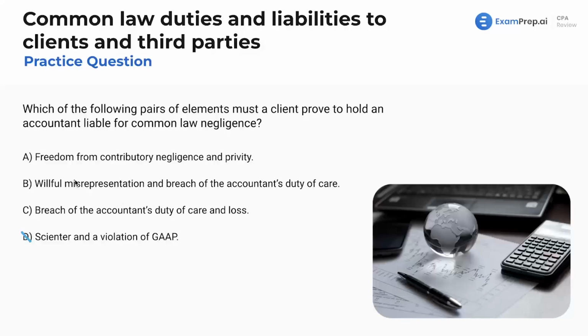So which of these looks like that may be the case as we're reading through them here? Freedom from contributory negligence and privity. No, didn't really sound like what we're looking for. What about willful misrepresentation and breach of the accountant's duty of care? Okay. And then breach of an accountant's duty of care and loss. So let's eliminate breach of the duty of care because we see that in both answers. So obviously that's going to be the case. Now, is it willful misrepresentation or is it loss?